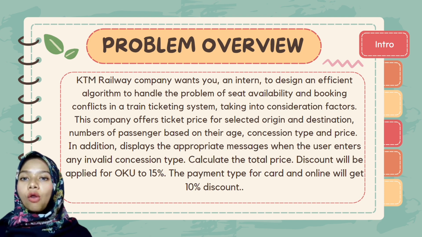This company offers ticket price for selected origin and destination, number of passengers based on their age, concession type, and price. In addition, display the appropriate message when the user enters any invalid concession type. Calculate the total price. Discount will be applied for OKU at 15%. The payment type for card and online will get 10% discount.